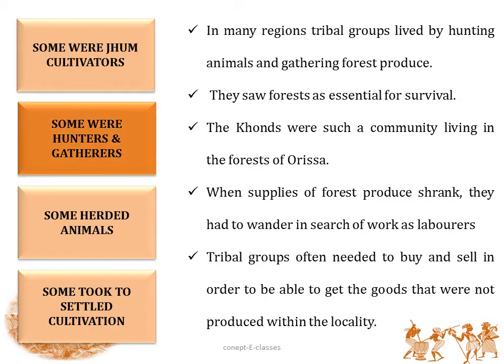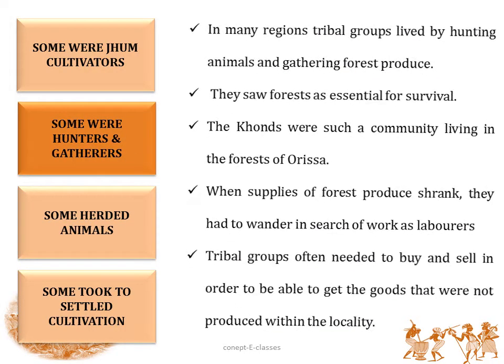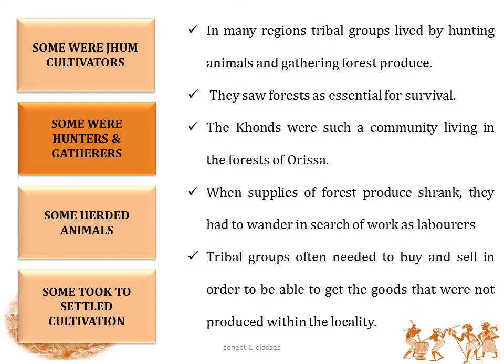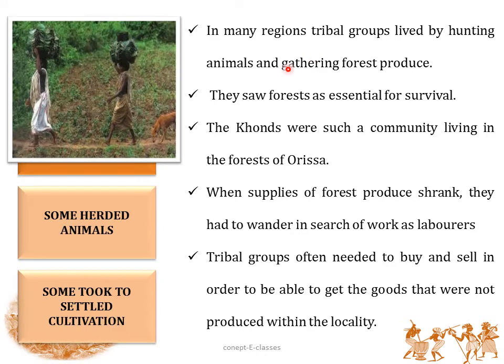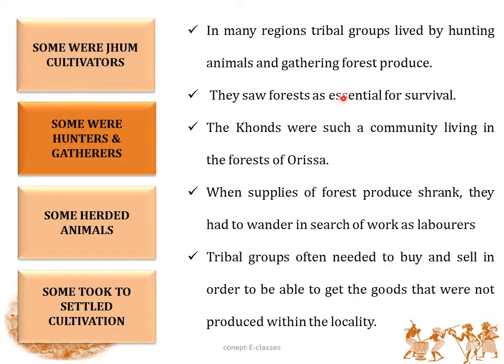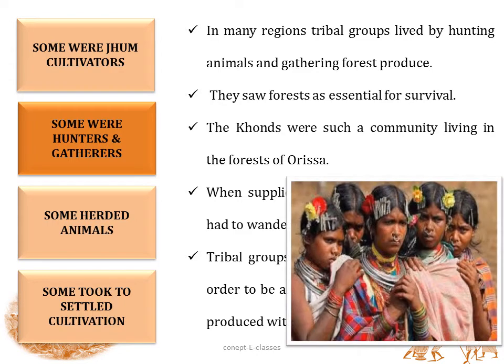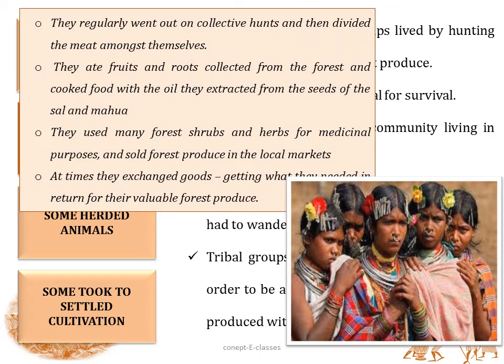Now some of the tribal groups were hunters and gatherers. That is, in many regions the tribal groups lived by hunting animals and gathering forest produce. They saw forest as essential for survival. Now the Kons were such a community living in the forest of Orissa. Now how did they live?